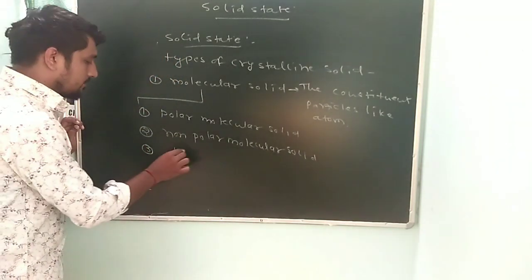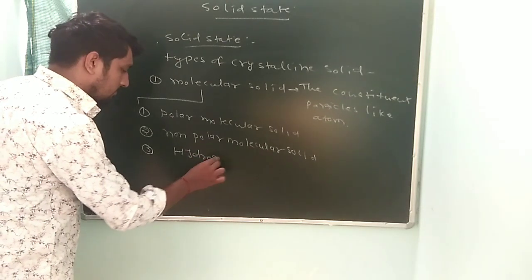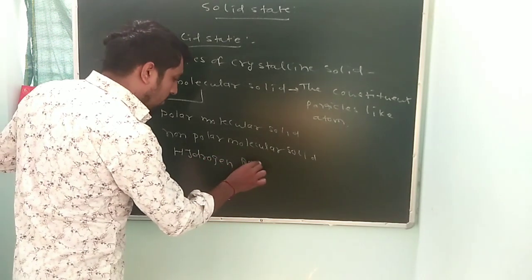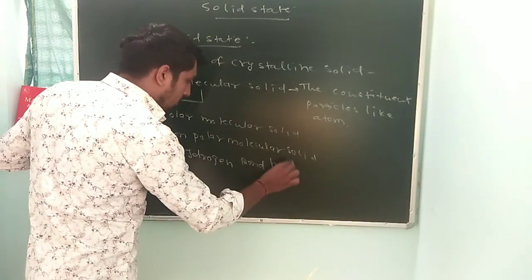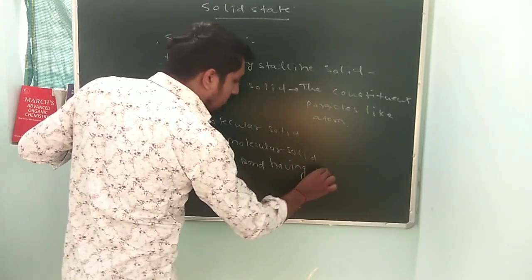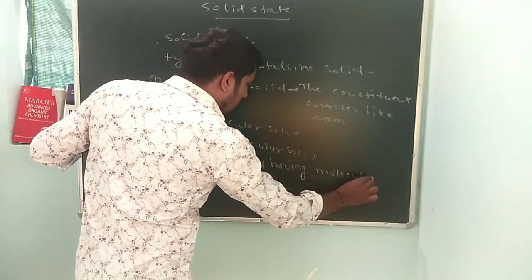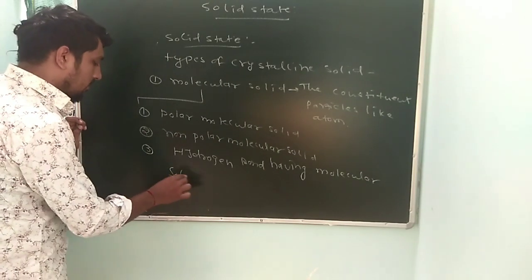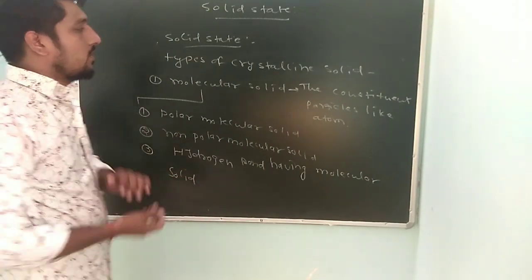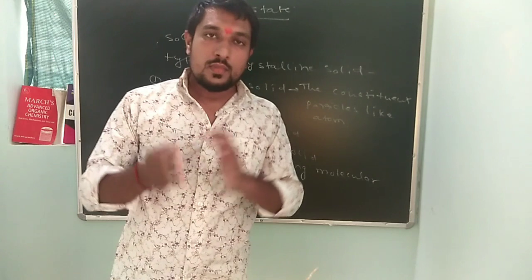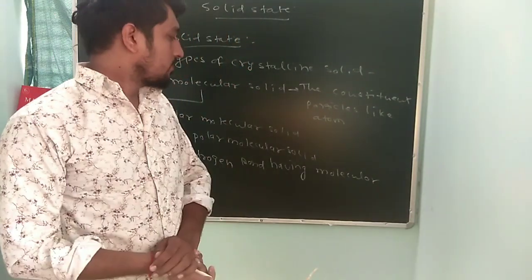And third is hydrogen bond having molecular solid. So these are the types of molecular solid.